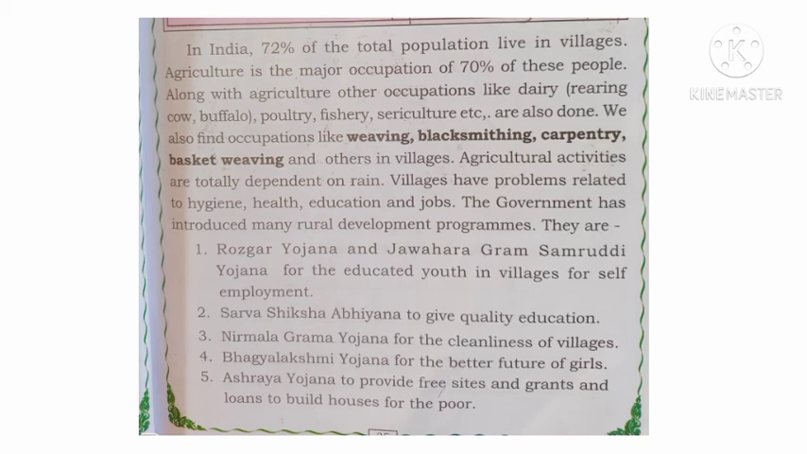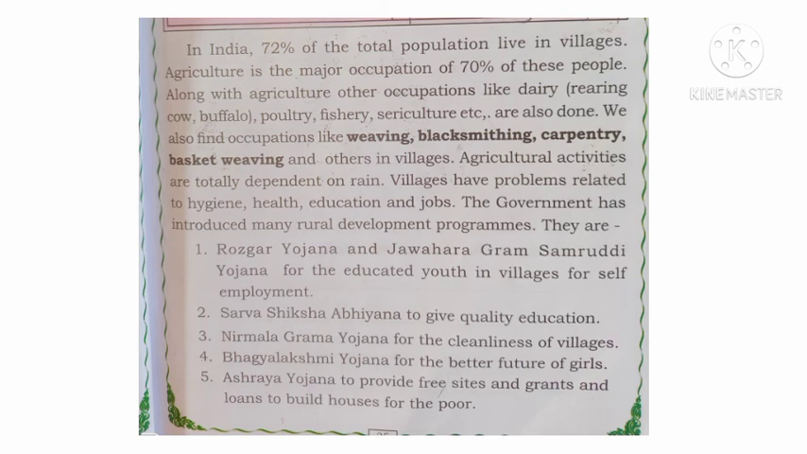First one, see Rozgar Yojana and Jawahar Gram Samruddhi Yojana for the educated youth. Educated youth means educated youngsters in the villages, for self-employment, self-job, okay. Second one, see Sarva Shiksha Abhiyan to give quality education. It is for education purpose. Sarva Shiksha Abhiyan, SSA, we call that. In short form, SSA, to give a quality education.